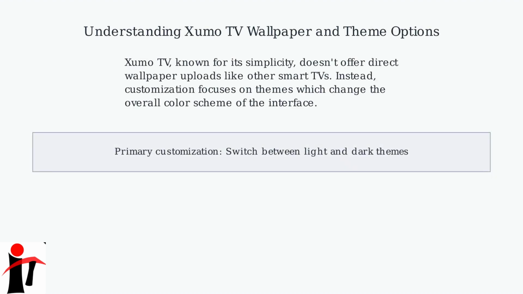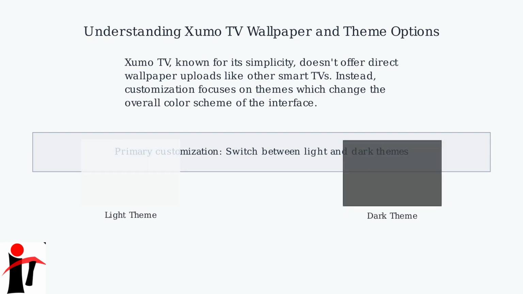Xumo TV emphasizes simplicity and doesn't support direct wallpaper uploads like other smart TVs. Instead, users can customize the interface through themes that change the overall color scheme. As of September 2025, the main customization option is switching between light and dark themes. These themes affect the background and icon styling, providing basic personalization.